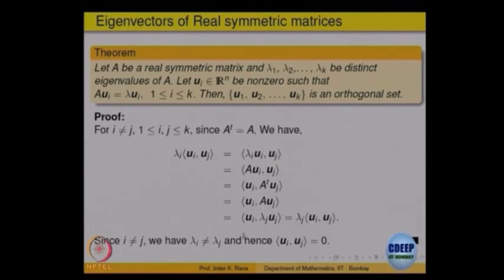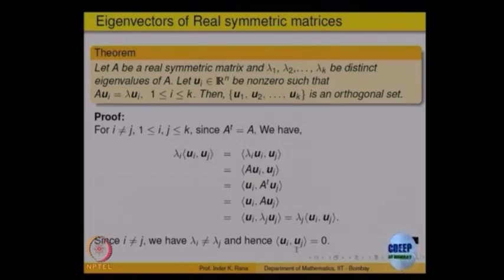Take it to one side: lambda i minus lambda j applied to ui dot uj is equal to 0. But they are all distinct, so lambda i minus lambda j cannot be 0. So what should happen? The dot product ui dot uj must be equal to 0. Is it clear? Because lambda i is not equal to lambda j, I can take it to the other side and divide by that, because it is not 0. So I get ui dot uj equal to 0.